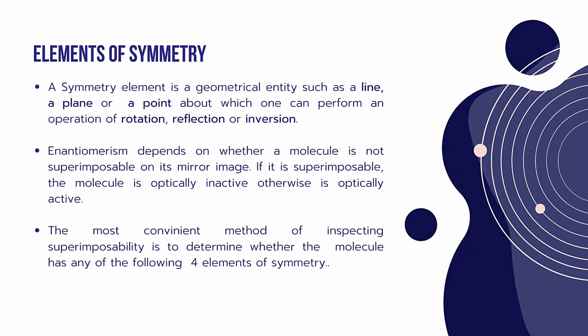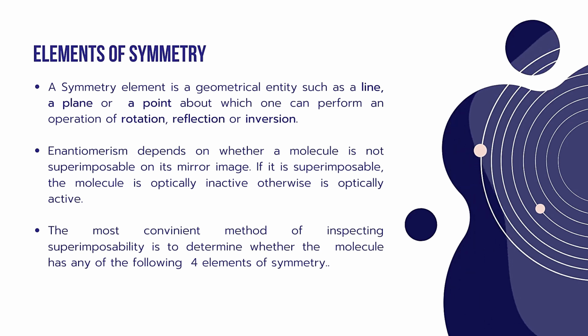This operation can be a rotation, a reflection, or an inversion. Such elements where we can do all these kinds of geometrical operations are called symmetry elements.